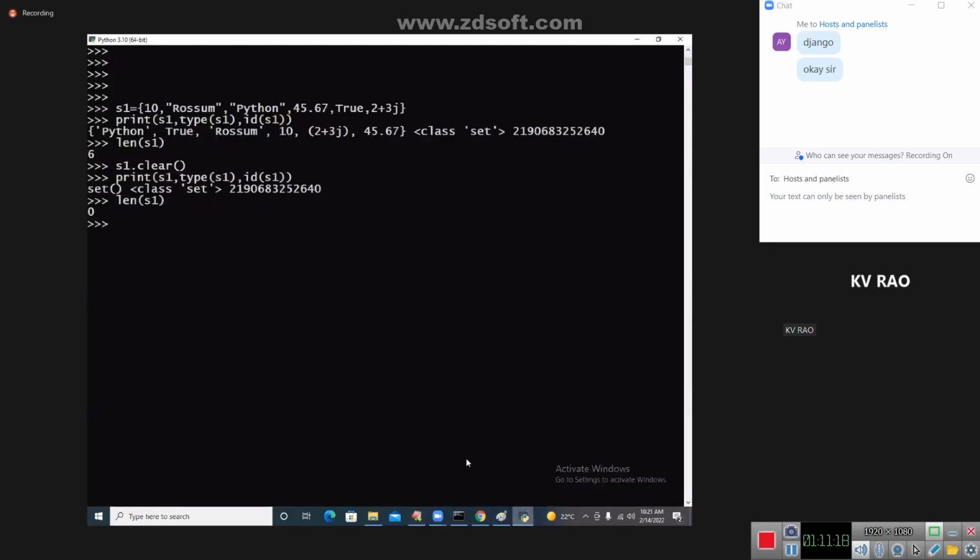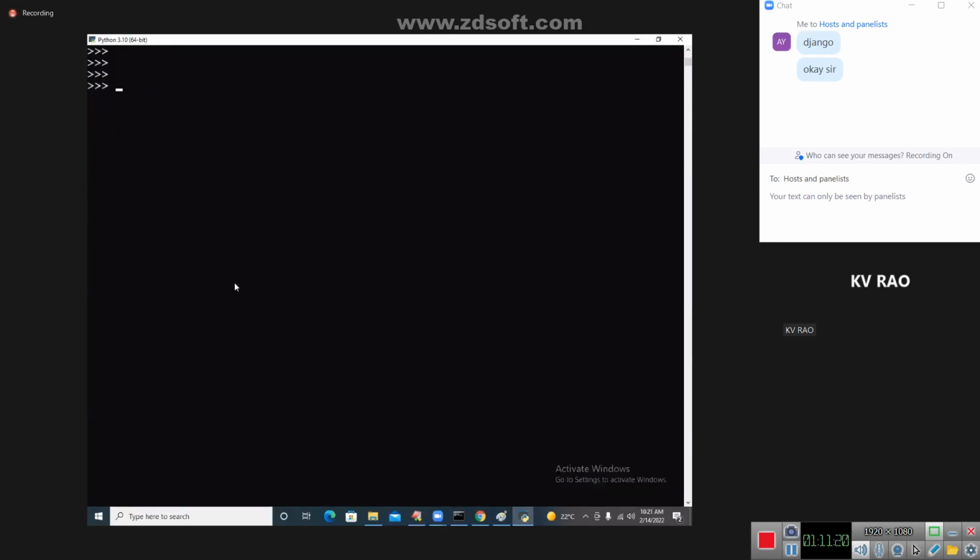Okay. Now see here, I'm going to take up things like this. S1 is equal to like this. And print the data, print S1.